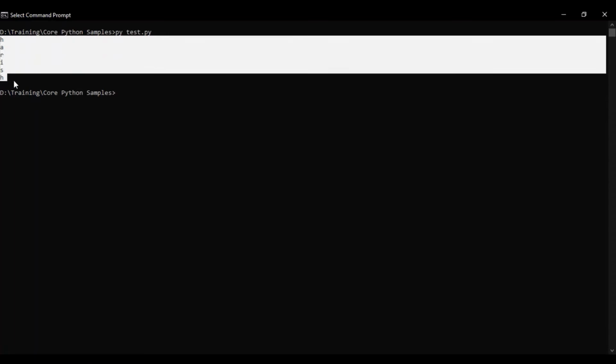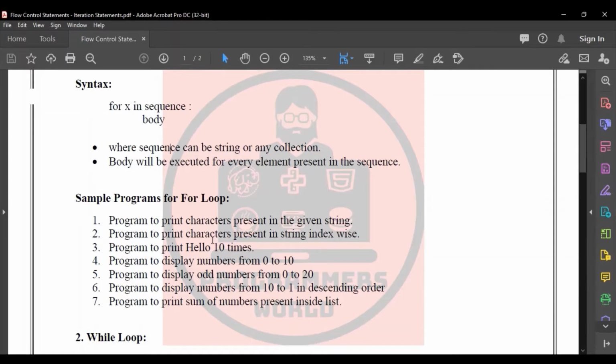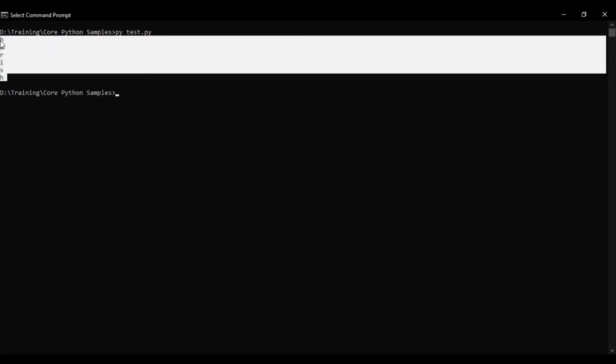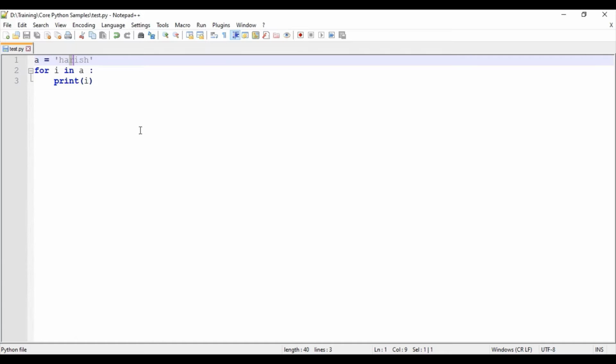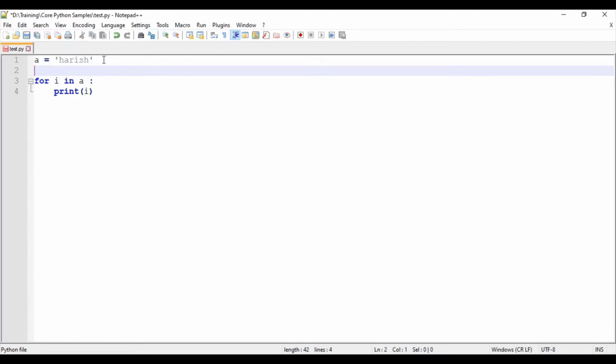So this is a basic example to illustrate for loop. And then the next program is a program to print the characters present in a string index wise. Along with the characters that I have printed, I want the index also to be printed. So in this case, I will have an integer value. Let me have index equal to 0. Initially I will be initializing it with 0, so it will be starting with 0 index.